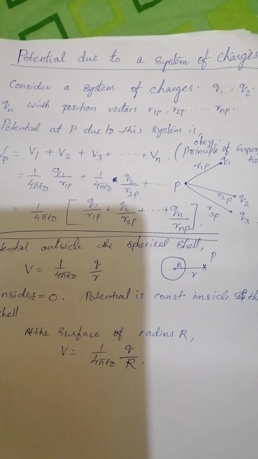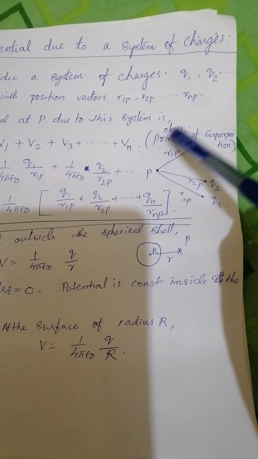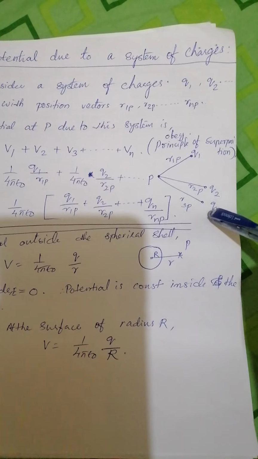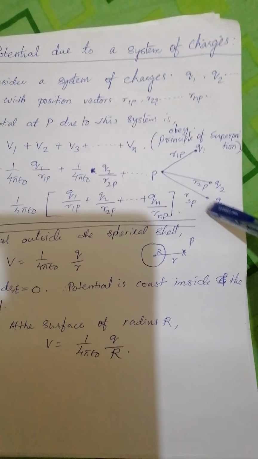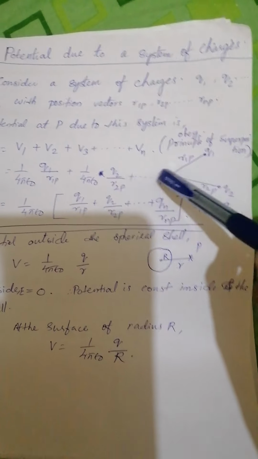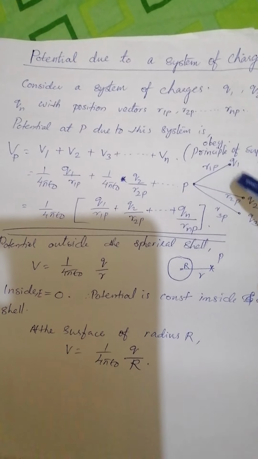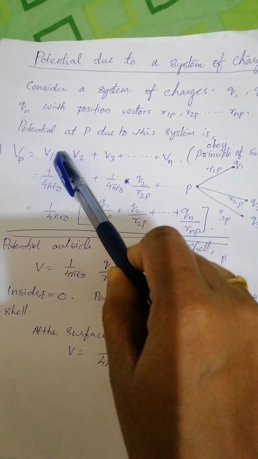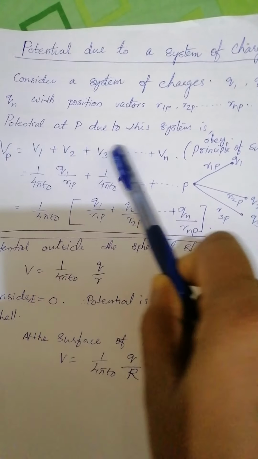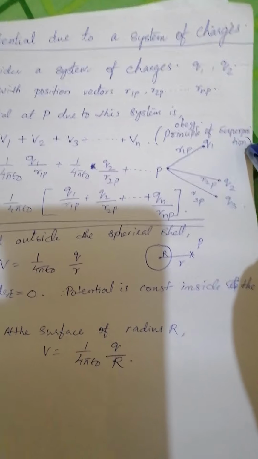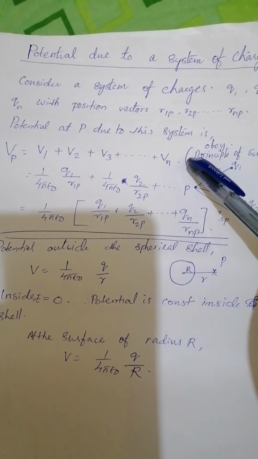Good morning students. Today we are going to learn about potential due to a system of charges. Consider a system of charges Q1, Q2, Q3 etc. located at R1P, R2P, R3P away from this point P, so that the potential at P can be written as the sum of individual potentials, that is Vp is equal to V1 plus V2 plus V3 plus etc. Vn. That means this potential obeys the principle of superposition, that is total potential equals the sum of individual potentials,